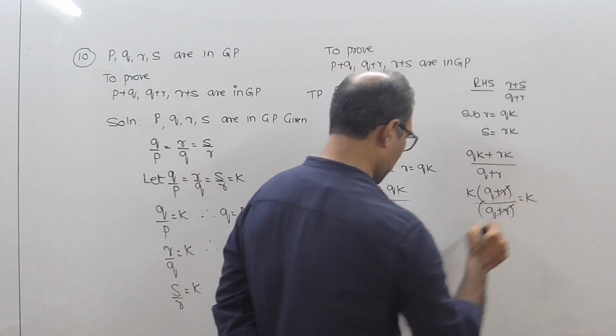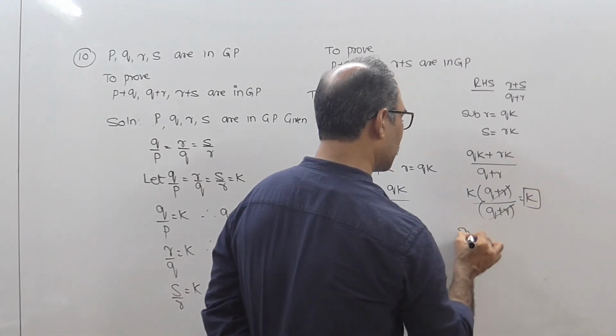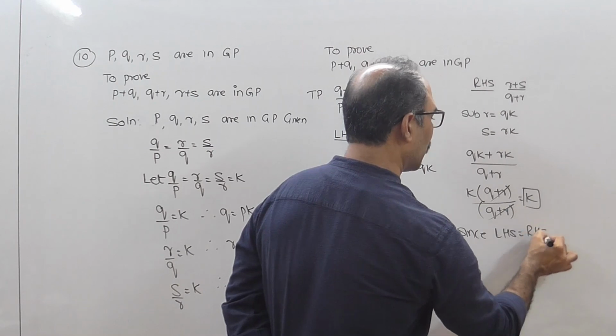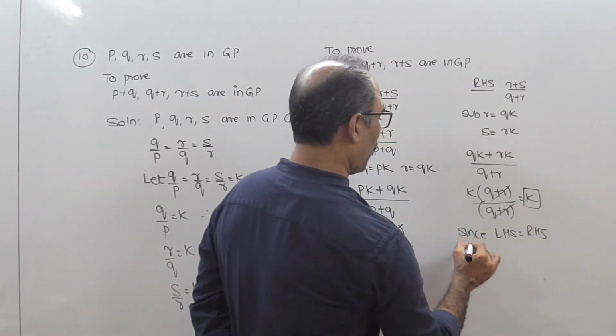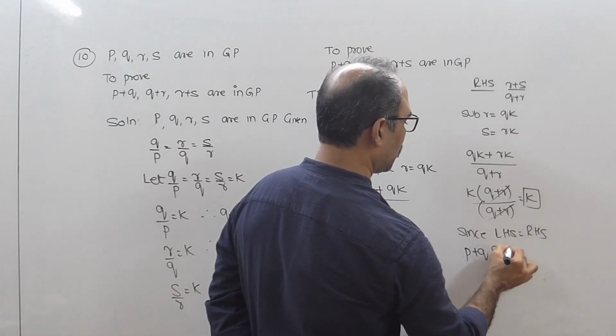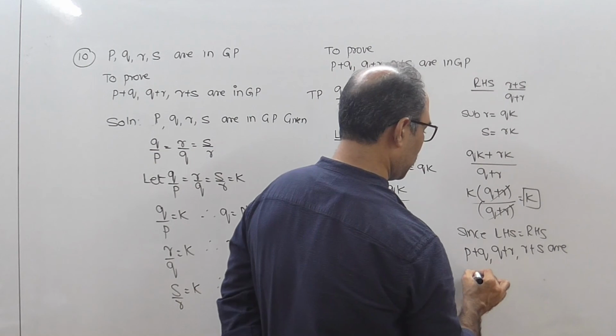I think the answer is K. The answer of LHS is K, the answer of RHS is K. Since LHS equal to RHS, P plus Q, Q plus R, R plus S are in GP.